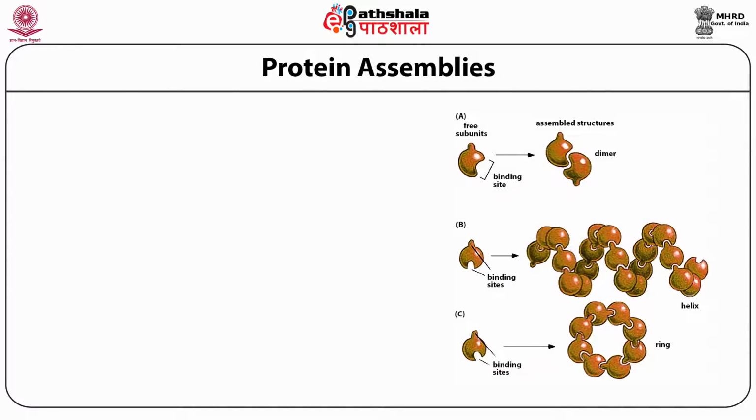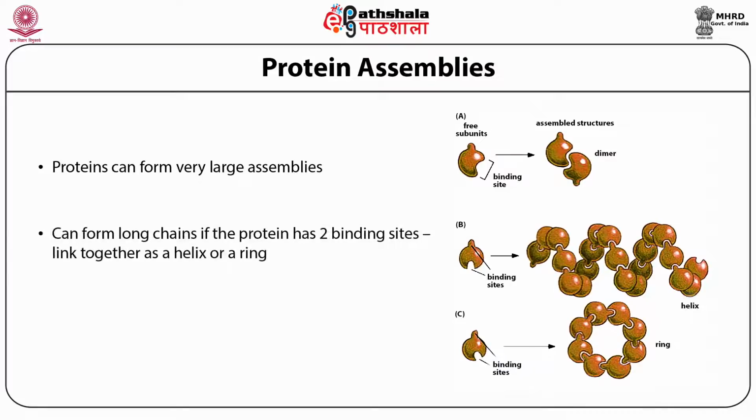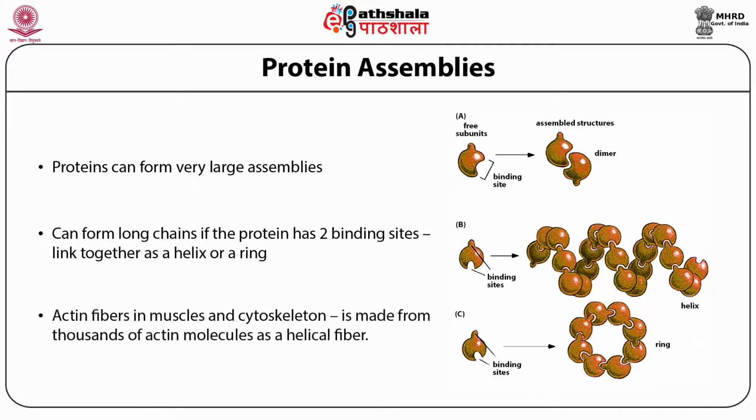Protein assemblies. Proteins can aggregate with each other and assemble together to make a chain or a circle-like structure. Proteins can form very large assemblies. Aggregation can form long chains if the protein has two binding sites linked together as a helix or a ring. Actin fibers, the cytoskeleton of muscles, are made from thousands of actin molecules as a helical fiber. This is how proteins can aggregate or assemble together to form a helical structure.